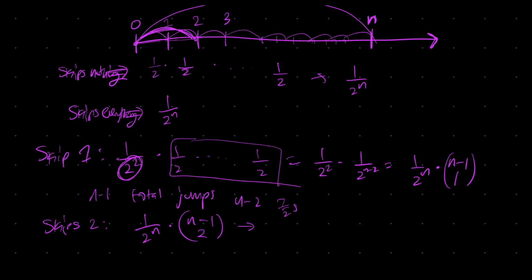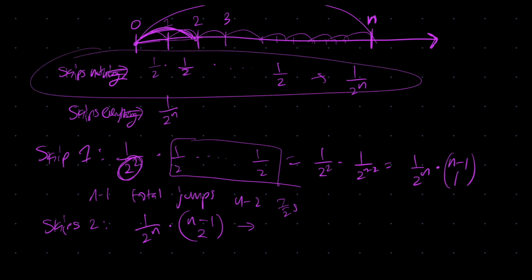And now I think we're beginning to see a pattern, because skipping nothing is really 1 over 2 to the n times n minus 1 choose 0. And skipping everything is the same 1 over 2 to the n, but we're choosing all n minus 1. So what's the total probability?